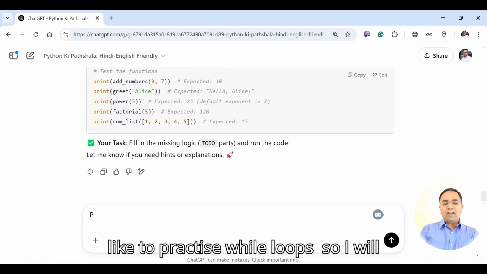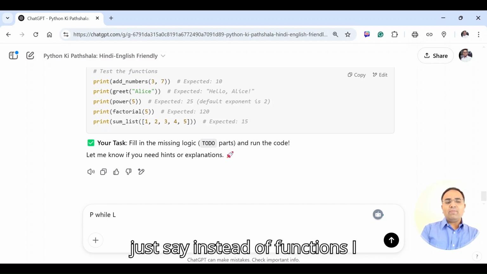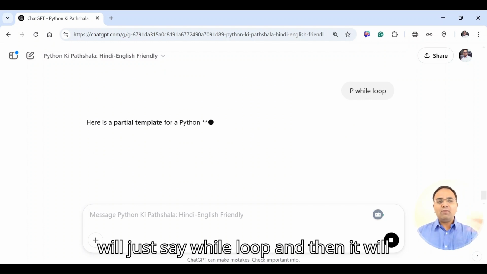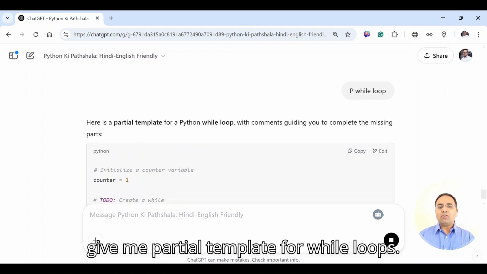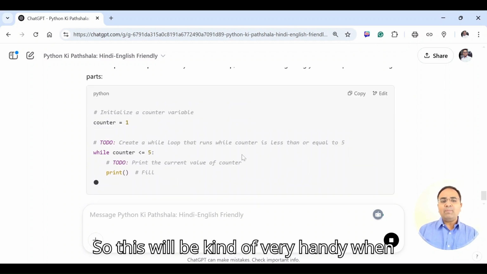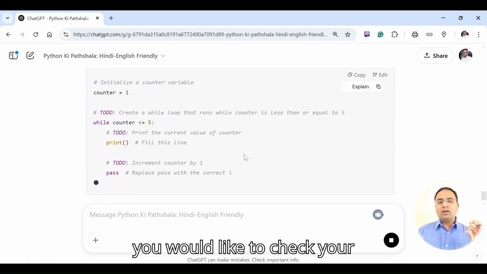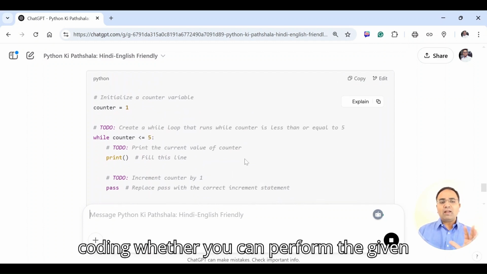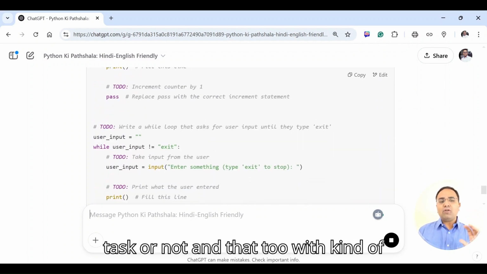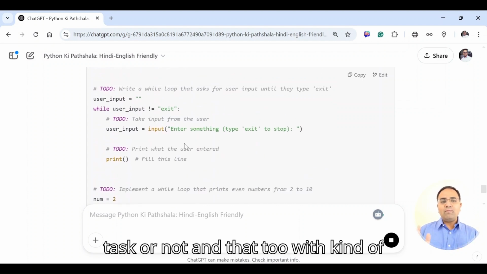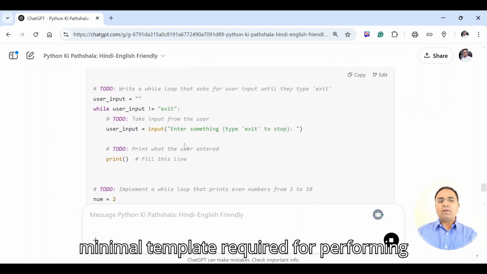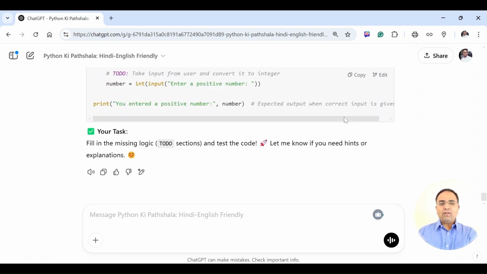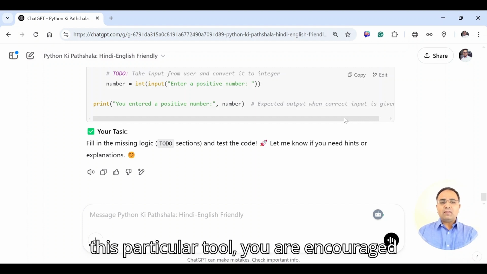For example, now I would like to practice while loop, so instead of functions, I will just say p while loop, and then it will give me a partial template for while loop. So this will be very handy when you would like to check your understanding with respect to practical coding, whether you can perform the given task or not, and that too with a minimal template required for performing that particular task.